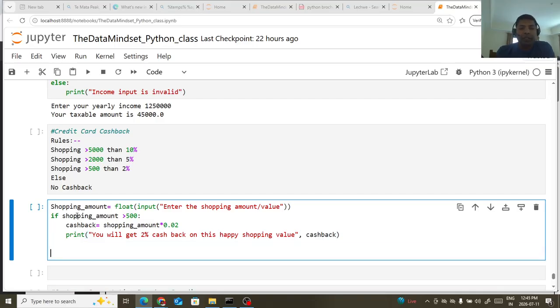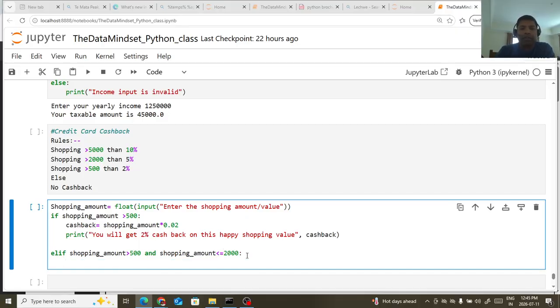Okay, now we will look into the next rules. For that I will write elif shopping_amount greater than 500 and shopping_amount less than or equal to 2000.